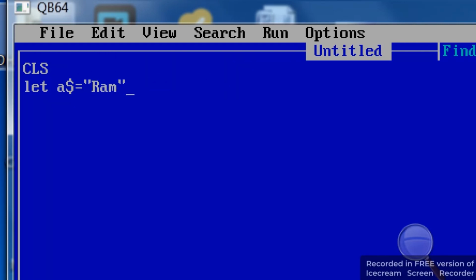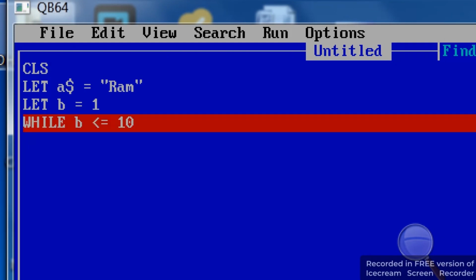Because here there is no counter to say how many times it rotates, you have to put a value: B equals 1.